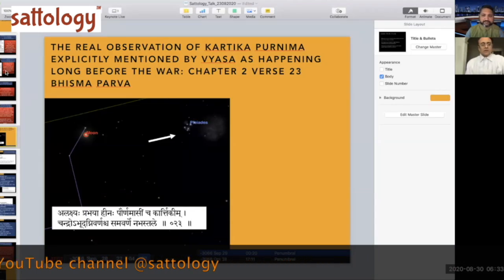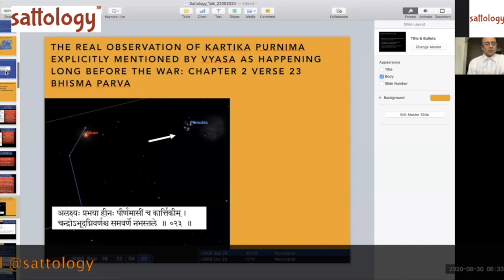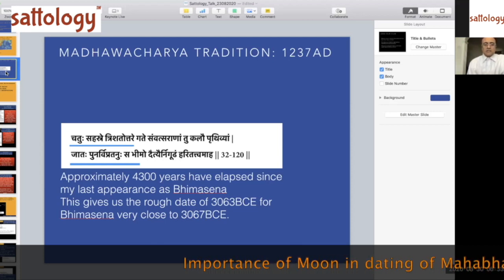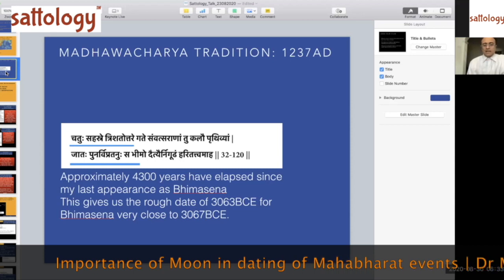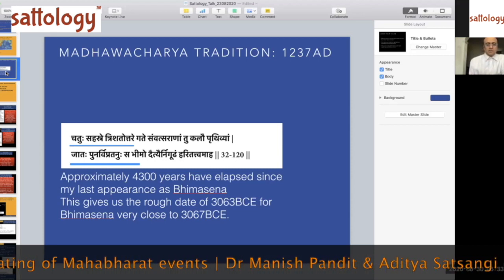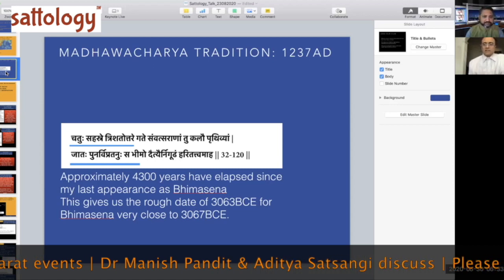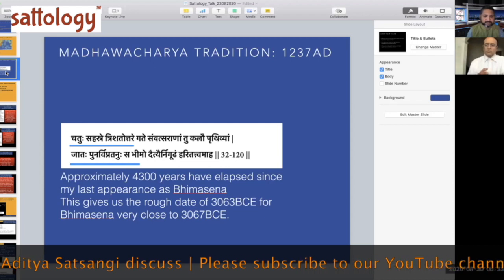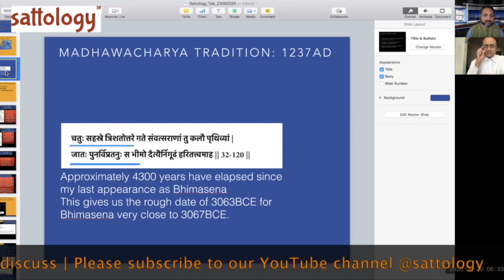I want to make a very quick recap. But before I do that, there's one particular thing I want to show you, from the Madhvacharya tradition. This is very important because, as Aditya ji must know, there are quite a few lineages in the Vaishnava tradition.